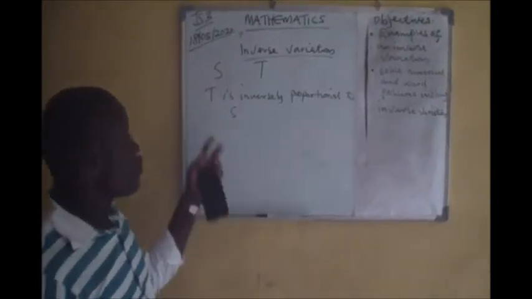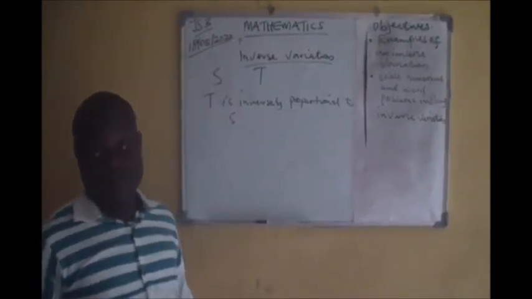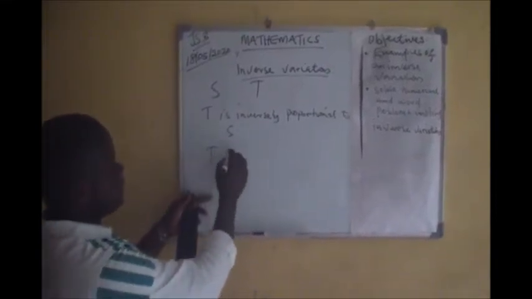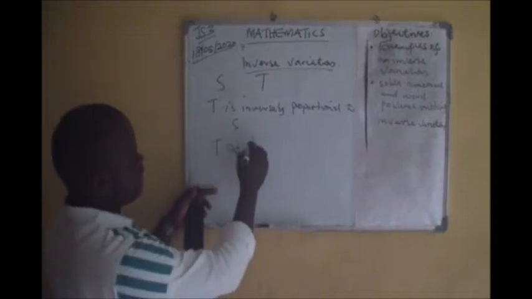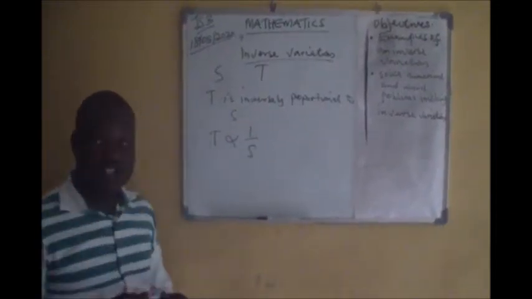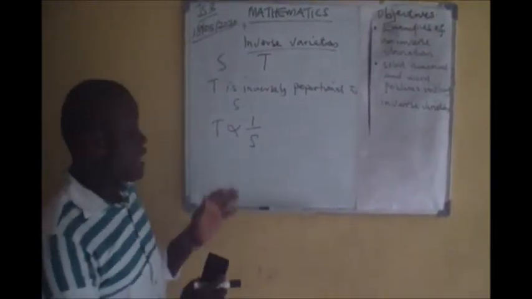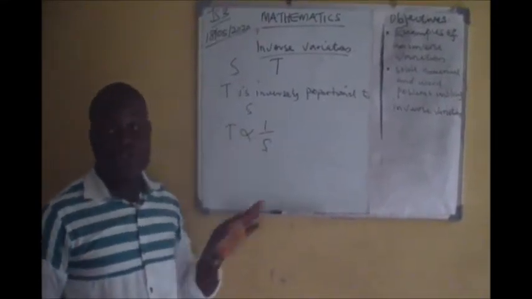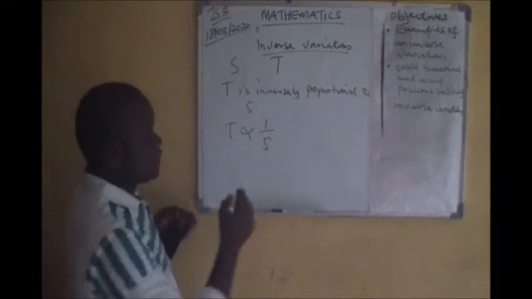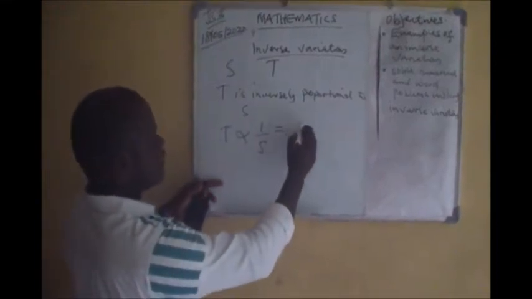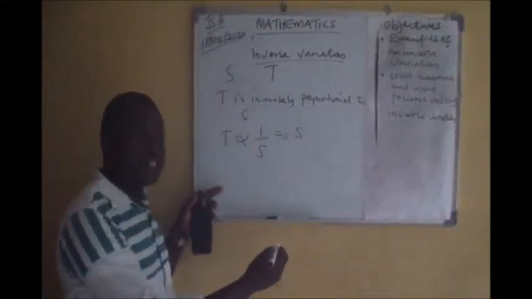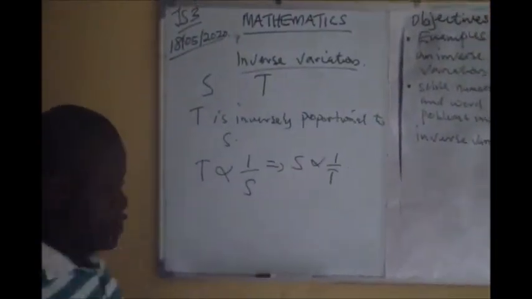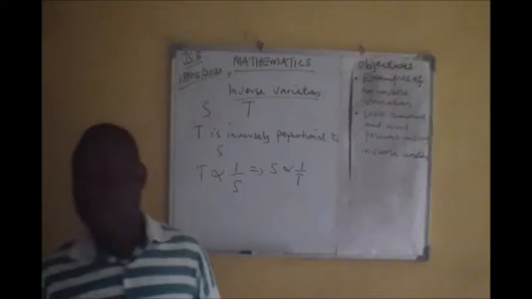We can equally write this in terms of mathematics. We say that T varies inversely as the average speed. So you can see as the time taken by the vehicle increases, the average speed reduces. We can as well say that the average speed varies inversely as the total time taken by the car.